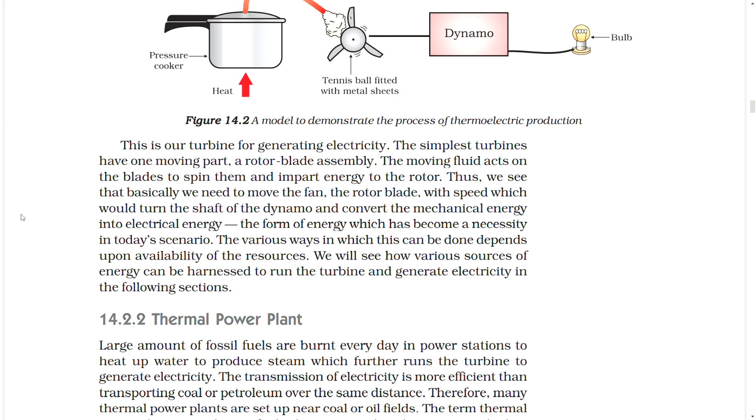The various ways in which this can be done depend upon the availability of the resources. We will see how various sources of energy can be harnessed to run the turbine and generate electricity in the following sections.